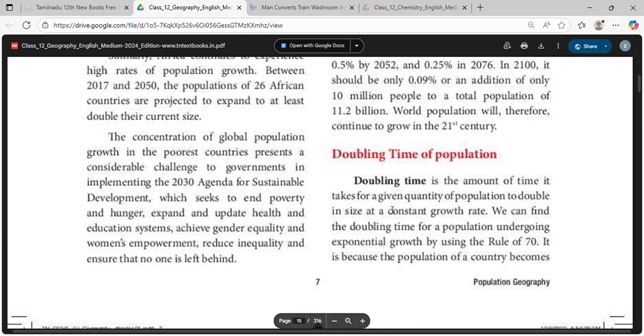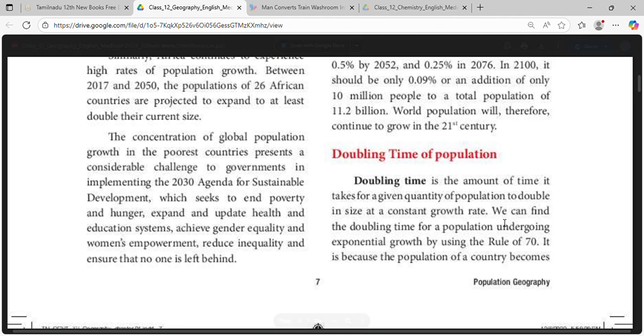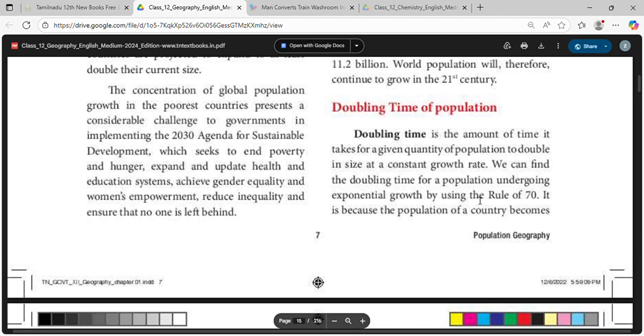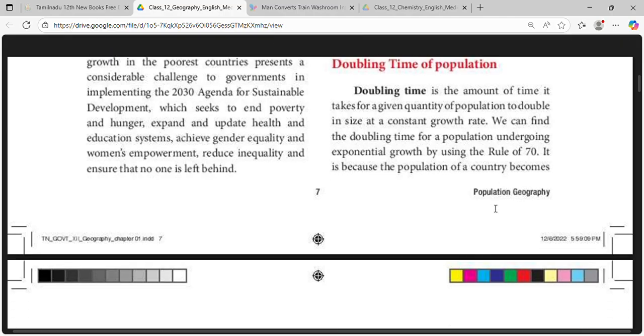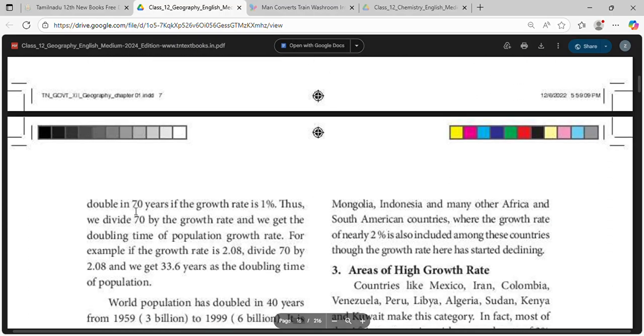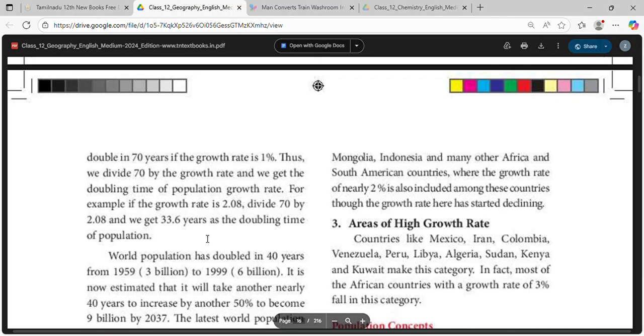Doubling time is the amount of time taken for a given population to double in size at a constant growth rate. We find the doubling time for a population undergoing exponential growth by using the rule of 70. It is because the population of a country becomes double in 70 years if the growth rate is 1%. Thus, if we divide 70 by the growth rate, we get the doubling time of the population. For example, if the growth rate is 2.08, divide 70 by 2.08 and we get 33.6 years as the doubling time of the population.